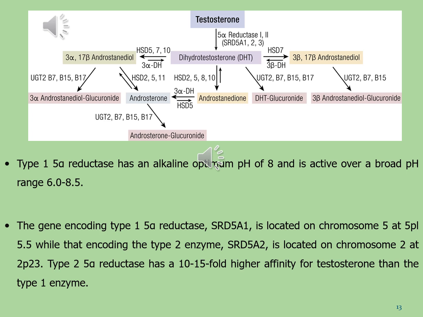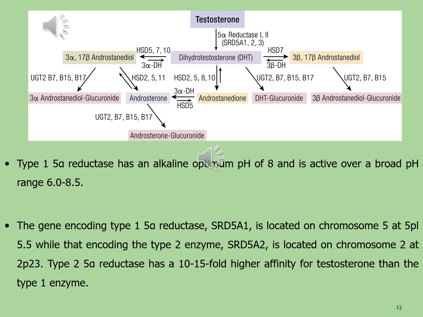Let's see how different kinds of steroidal hormones are derived from dihydrotestosterone by the effect of relative enzymes. You can see over here in the second step 3-beta 17-beta androstanediol, which is a steroid derived from dihydrotestosterone by the effect of HSD17B6, that is 3-beta HSD.